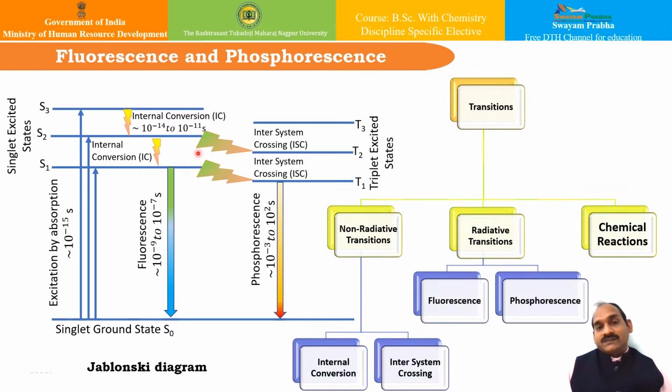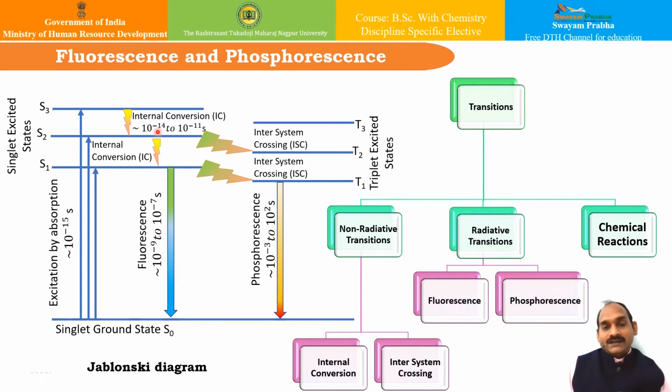So what we can say is, if the molecule loses some of its energy in the form of heat, and the higher singlet state shifts to a lower singlet state, that is, say, from S3 to S2 or S2 to S1, it is called internal conversion. This process occurs within a very short time, say 10 to the power minus 11 seconds or so. Since the energy is released in the form of heat, it is a non-radiative or radiation-less transition.